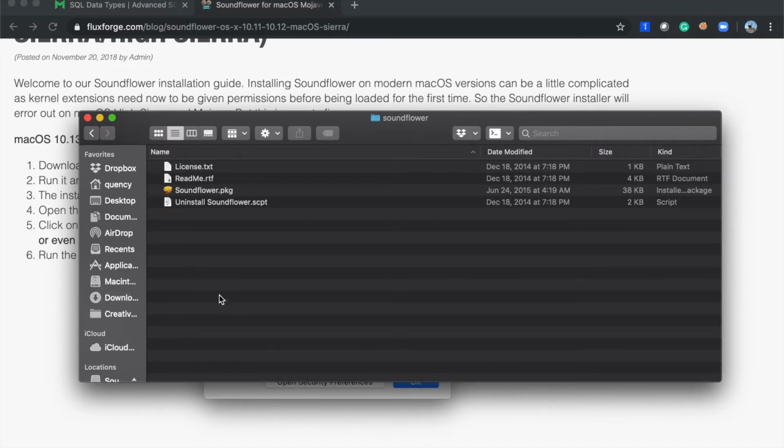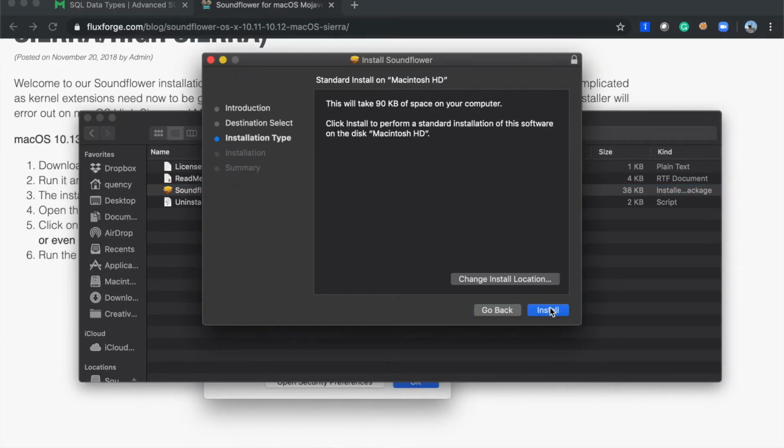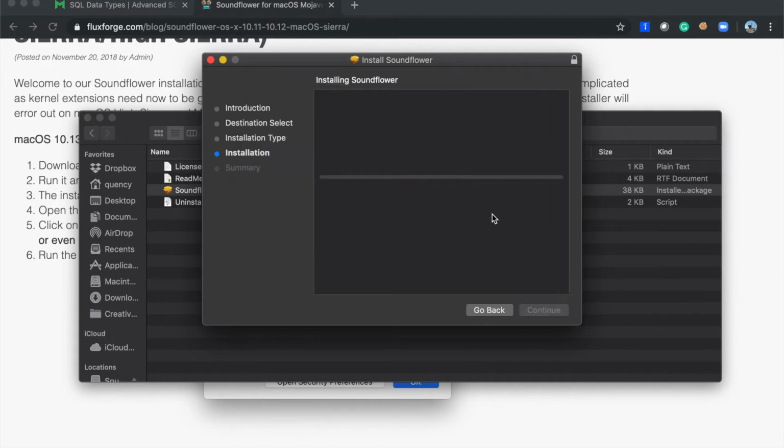Sunflower. Yes, you go to the folder, then you open this one. Continue, continue. I think I already registered for this, so it's not that I'm doing it the second time. I'm not sure what will happen.